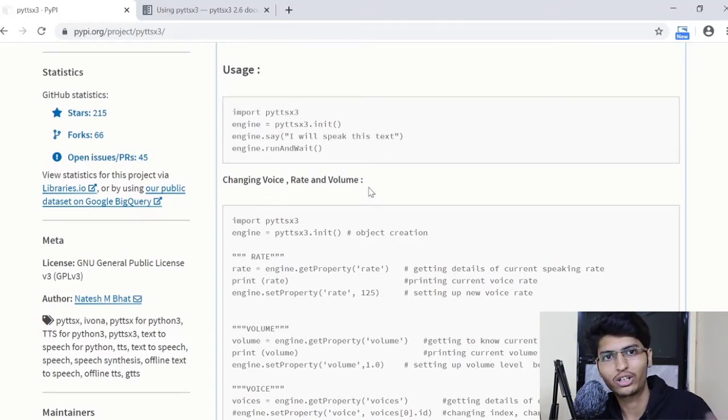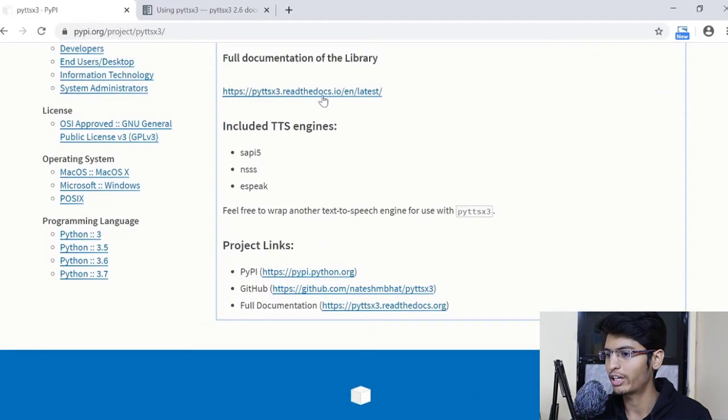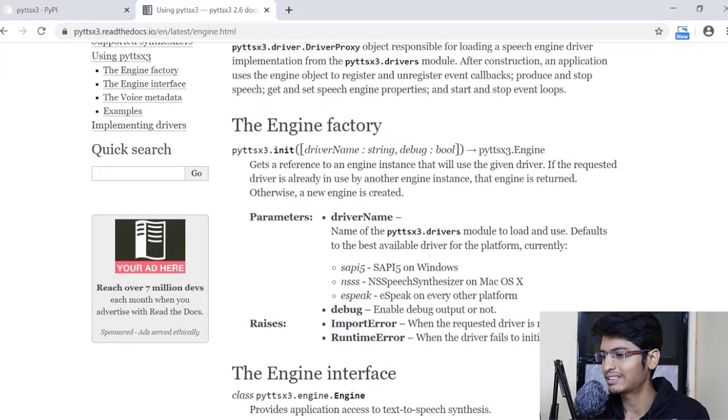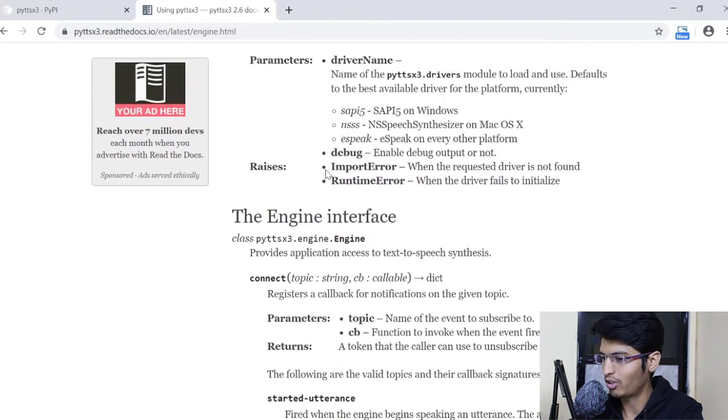So you can surely enjoy the tutorial, and I hope I will be able to explain it in a simpler way. And if you want to dive deep into this tutorial, what you can do is go onto this link. Once you go into this link, it will come to this page. Okay, so this is very detailed documentation with all the methods and what all these methods do. So there is something called the engine factory. We will see what it is and how it works.